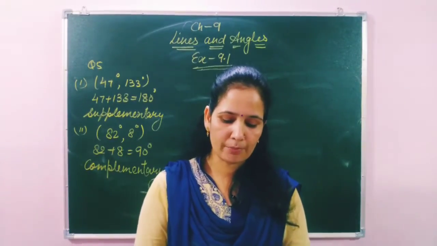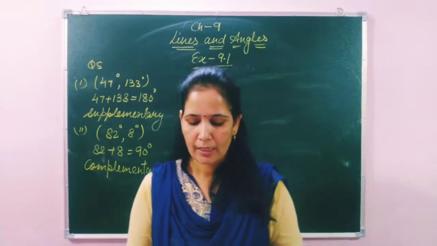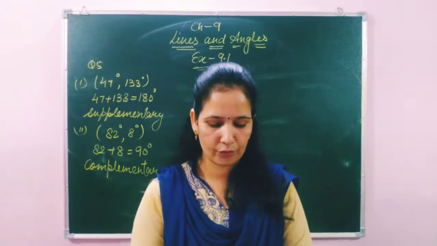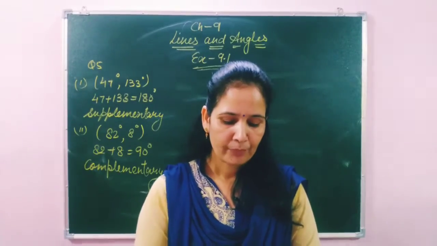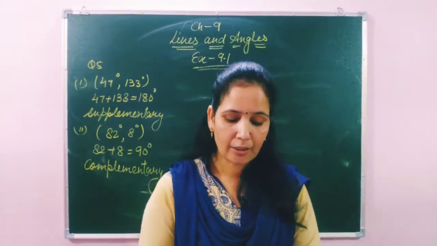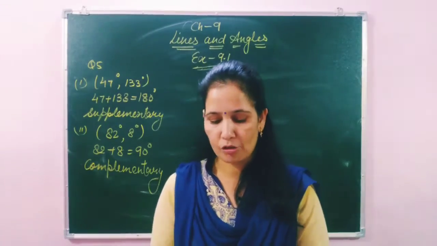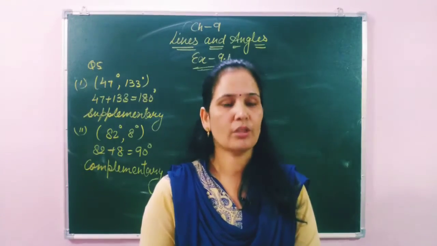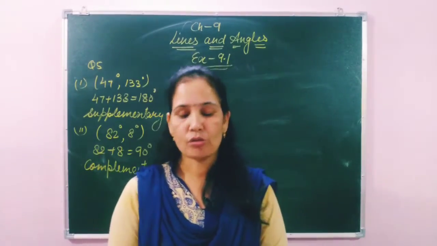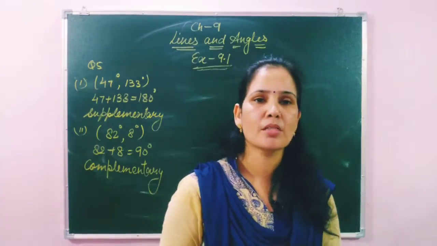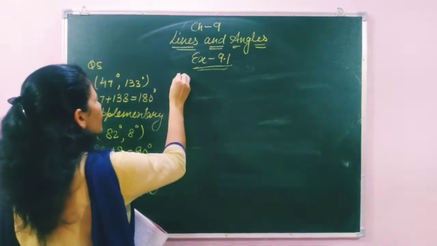Now move on to question number 6. In question number 6 they have given one figure, and by observing this figure we have to answer the following questions. They are asking: are the following angles adjacent? So students, this we have already discussed in our previous video. So on the basis of that knowledge, you solve this question by yourself. Okay. Now move on to question number 7.